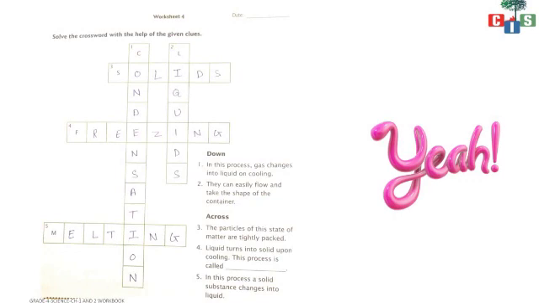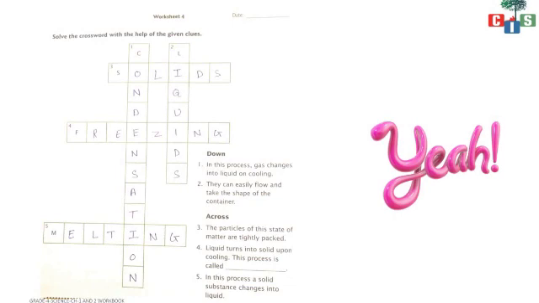Okay, so the third worksheet you have to solve on your own. It is MCQ and it is very easy, so you can do it on your own. Now I am taking worksheet 4. Here a crossword puzzle is given and you have to solve it by answering the questions. Okay, so let us begin with down.